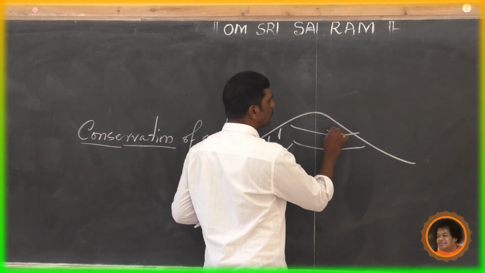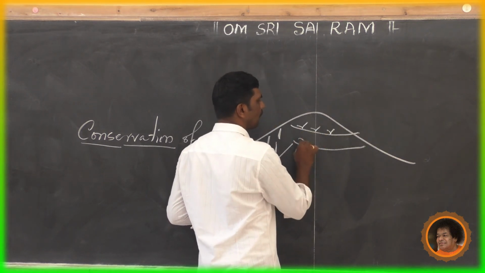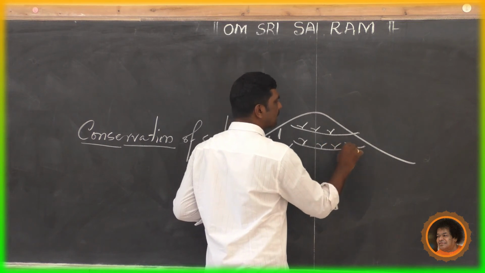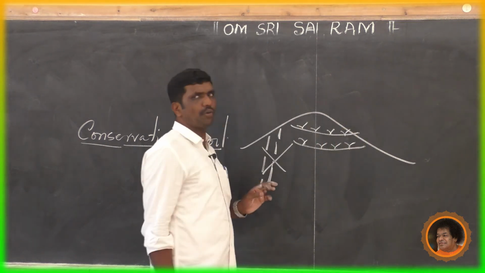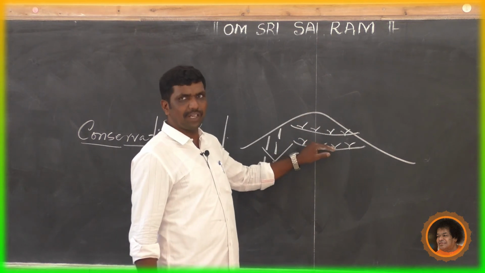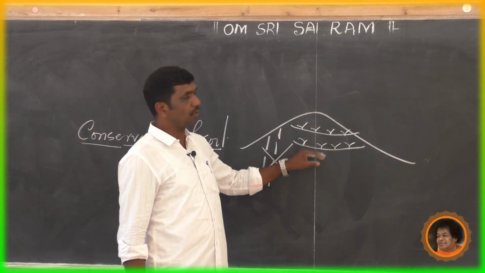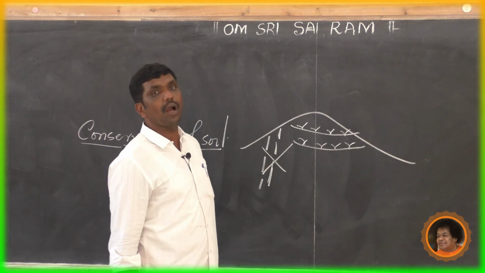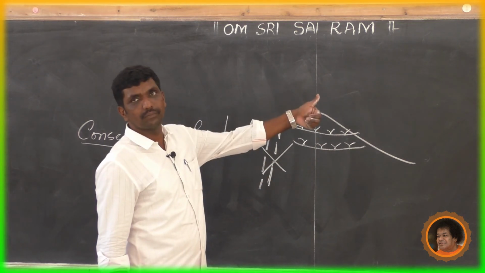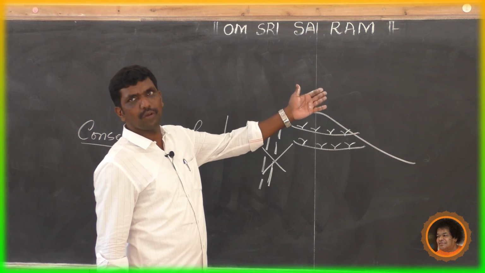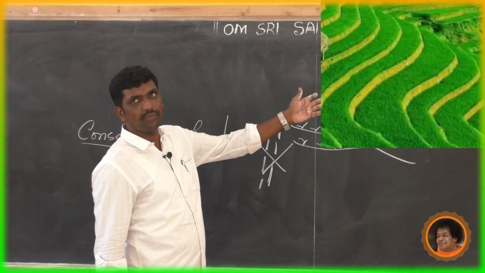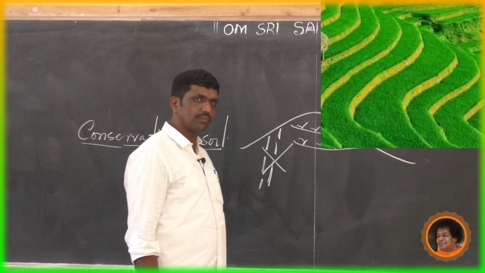Your cropping should be like this. Step cultivation or contour farming. In that way, we can avoid the soil erosion. This is contour. You can see the Google image of contour farming.